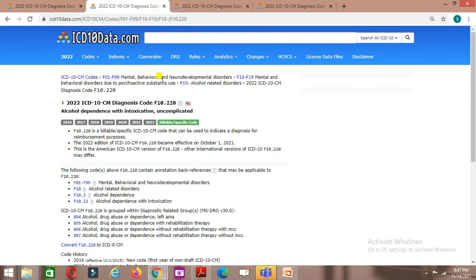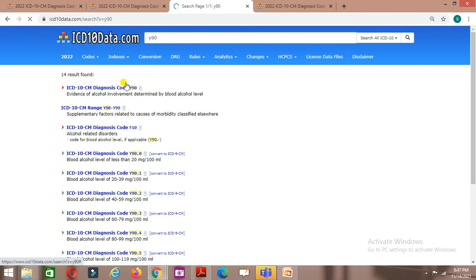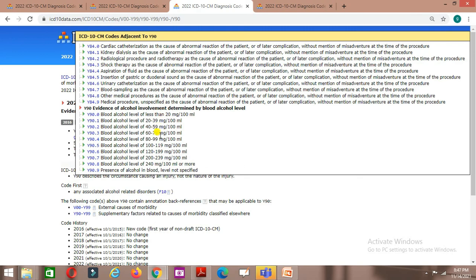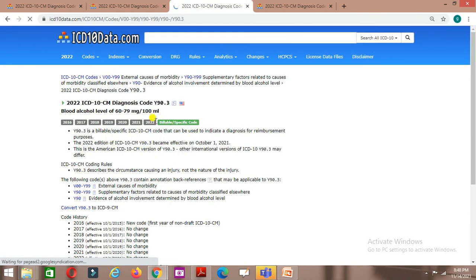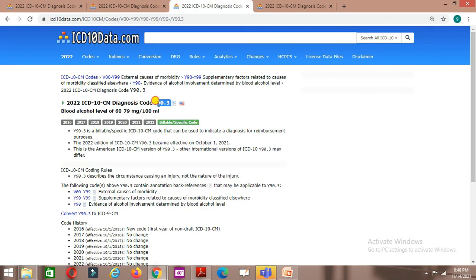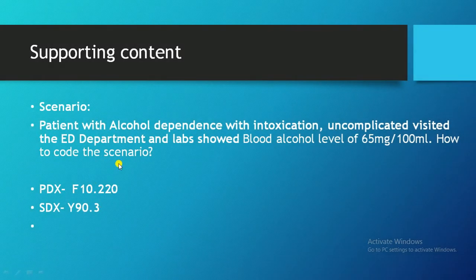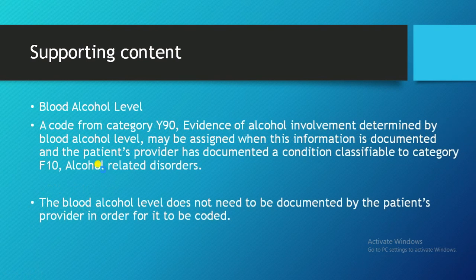So along with this, what do we have to code? We also need to code from the Y90 category, right? The lab test also performed showed the level of alcohol in the blood, 65 mg per 100 ml. So where is the 65 here? Here, 60 to 79. So 65 comes in between this, right? So Y90.3 will be my ICD code. Y90.3. So like this, we have to assign the ICD codes for the alcohol dependence and the blood alcohol level. So the guideline applied for blood alcohol level.